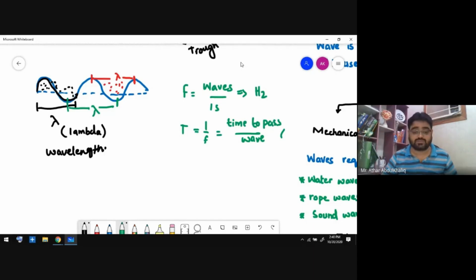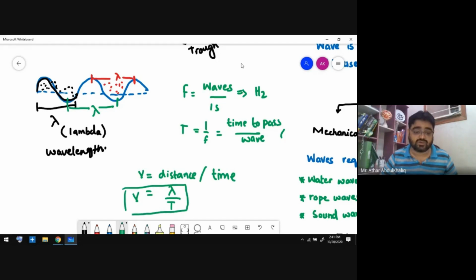When we are going to find the speed of the wave, you know speed is equal to distance divided by time. The distance of the wave is the wavelength and the time is T. So speed is equal to lambda over T. That is one formula. Also, you know that 1 over T is f. So you can say v is equal to frequency times lambda.